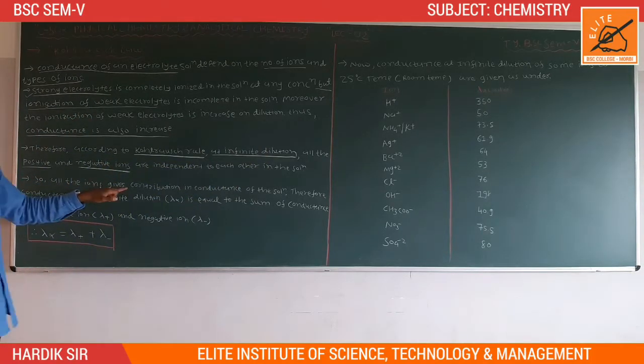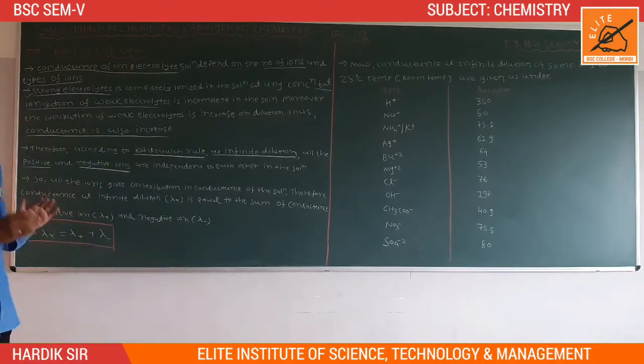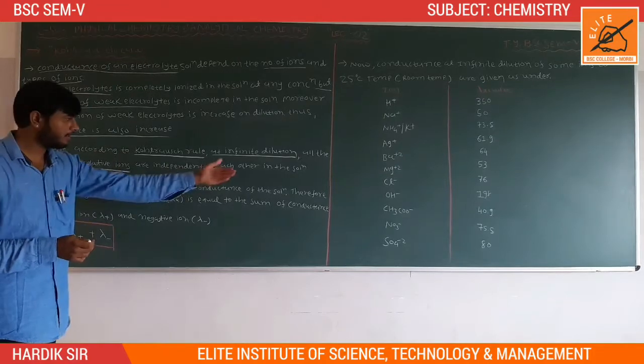So all the ions make a contribution to the conductance of the solution.